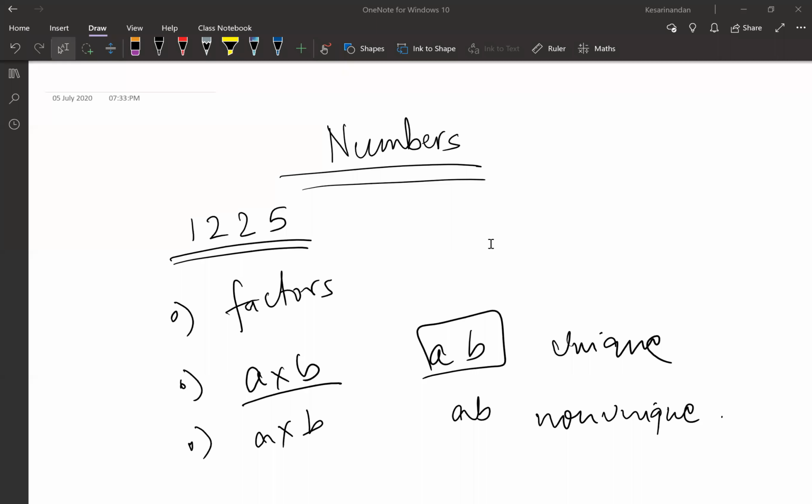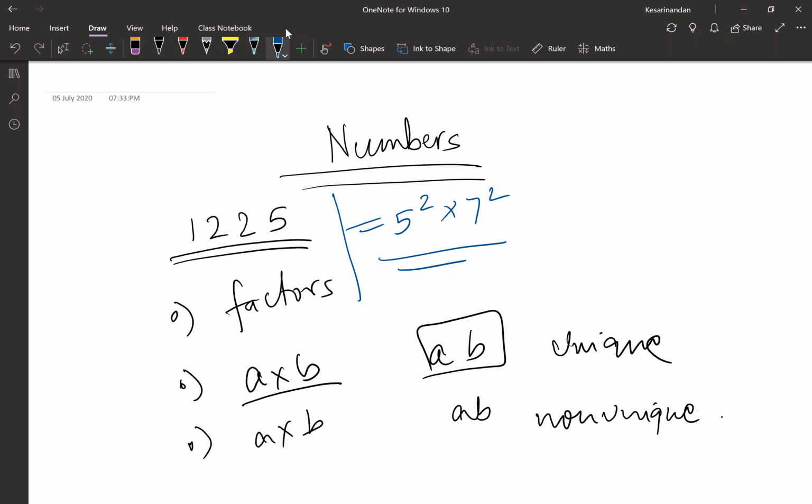Yes, Aditya, 9 factors. Yeah, so a lot of you guys have got 9 factors. All right, guys, let's start discussing now. What are the factors that you got, guys? 5 squared into 7 squared. Perfect. 5 squared into 7 squared.